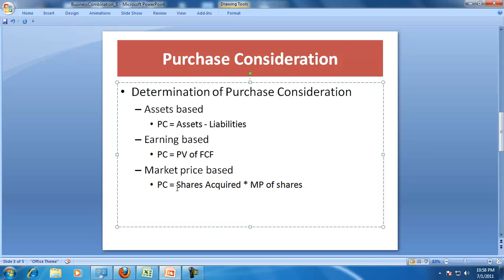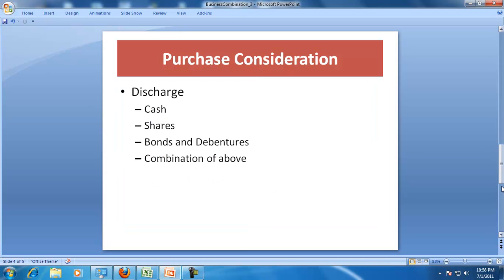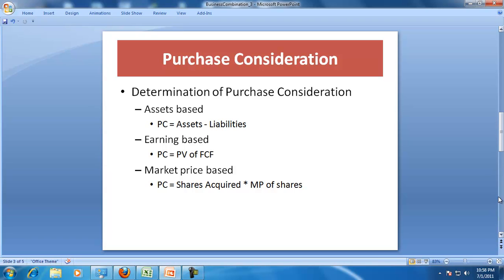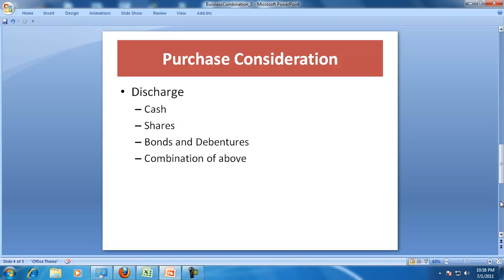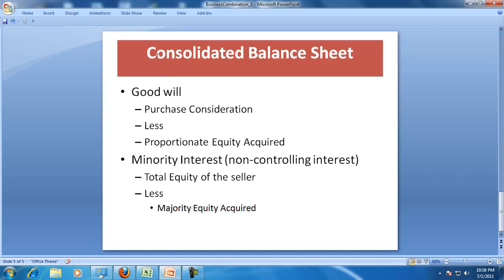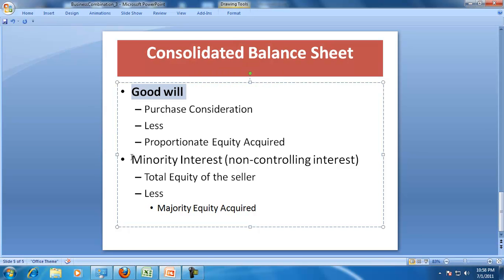As we move along, we'll pick up examples showing the determination of purchase consideration by using one of these methods. And the purchase consideration determined can be discharged through cash, through shares, or through bonds and debentures, or a combination of the above. So one is the determination of purchase consideration, the other is the discharge of purchase consideration. Based on the purchase consideration, two other related issues required for the consolidated balance sheet are the determination of goodwill and the determination of the minority interest.